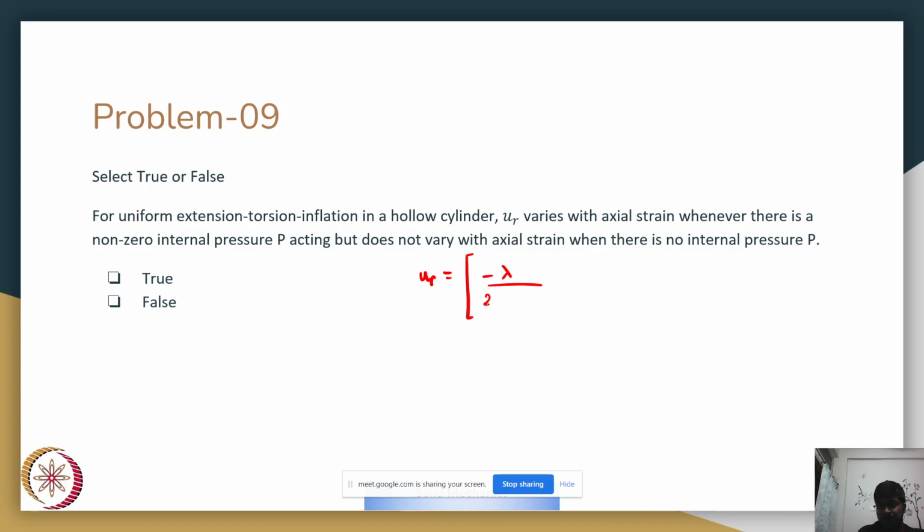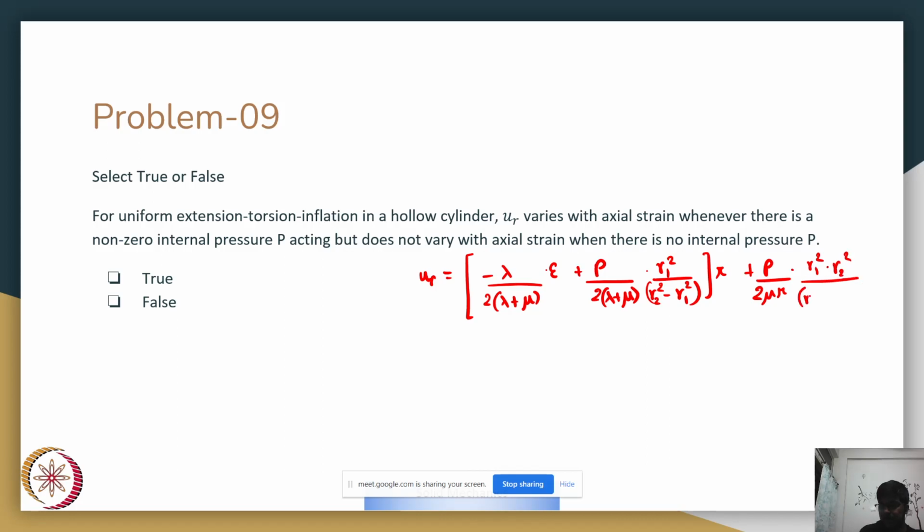Ur is nothing but lambda upon twice of lambda plus mu into epsilon plus P upon twice of lambda plus mu, r1 square upon r2 square minus r1 square into r plus P by 2 mu, r1 square r2 square upon r2 square minus r1 square. Little bit big, but this is what we have. Here epsilon is nothing but epsilon z, which is the axial strain, and it is constant.